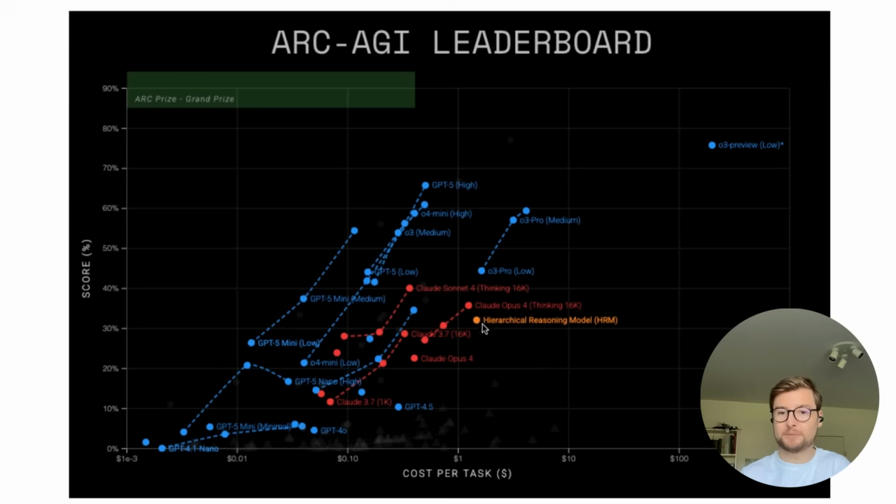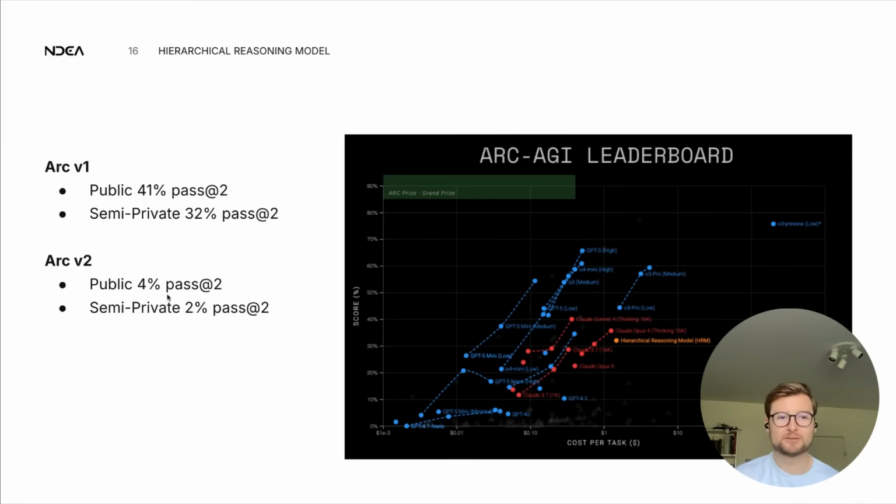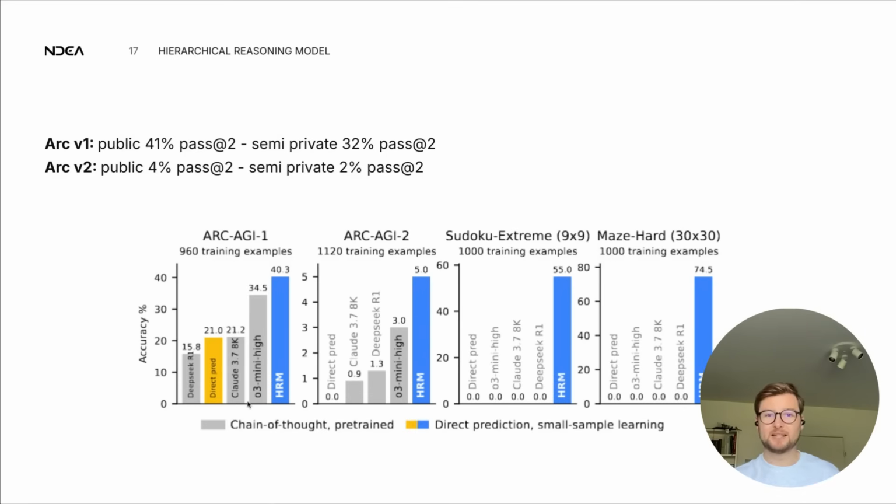The cost per task comes out relatively high, but again, this is because the model is actually trained. There's no pre-training going on. It just starts from random initialization. On V2, the public score is 4%, and the semi-private score is 2%. And that sort of checks out with the numbers that they put in the paper. So this is ARC-AGI V1, V2. They claim 40.3, so our numbers are a bit above that for V1, and they claim 5.0, our numbers are below that. There's a bit of noise, it's to be expected. So the performance claim that they have in the paper is legit. Their method works really well.